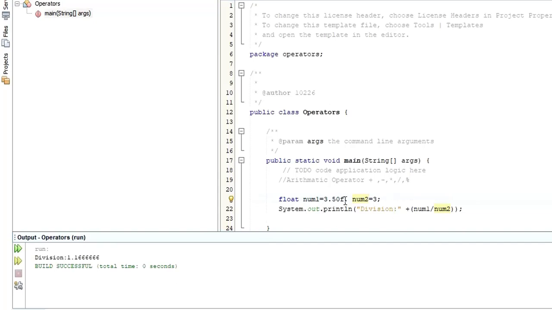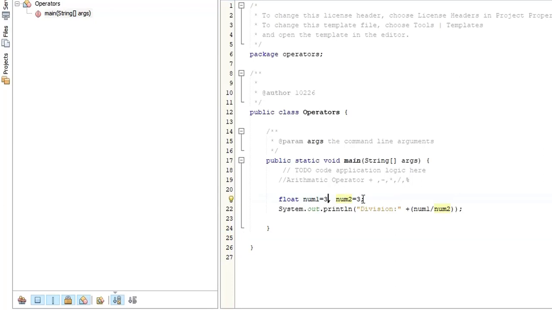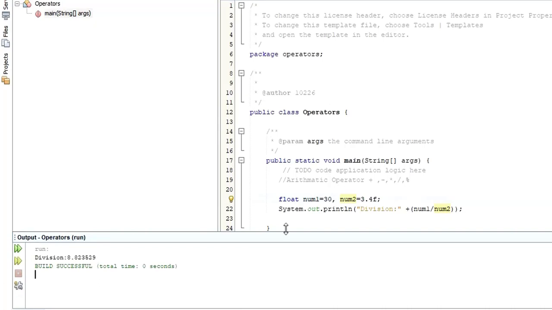So if any one of these numbers is a float, the result would always be a float. So maybe let's say this one is 30, and this one is 3.4. So initially I'm just going to say F here, save and run. Even this result is a float. So if both numbers are integers, the result is going to be an integer. If one of these numbers is a float, the result is always going to be a float. That's the one thing that you should know about arithmetic operators.